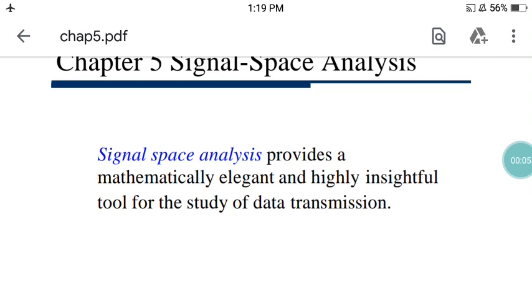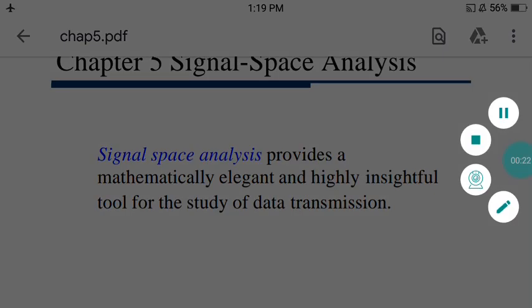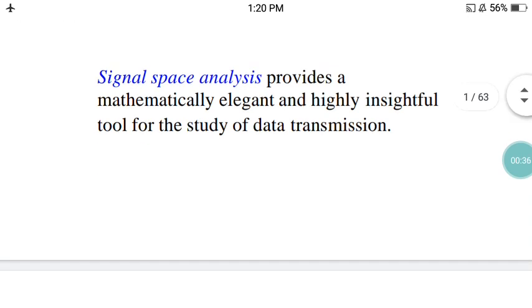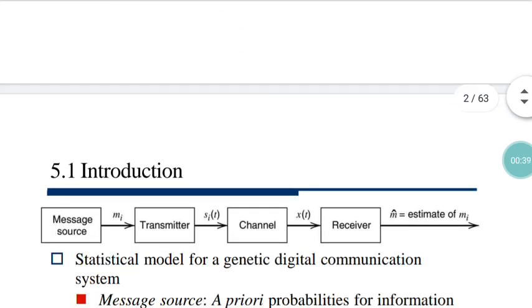Today we are discussing a new topic, that is signal space analysis. So that is the topic of today. We are discussing signal space analysis. And what is signal space analysis? Signal space analysis provides a mathematically elegant and highly insightful tool for the study of data transmission. So that is the introduction.